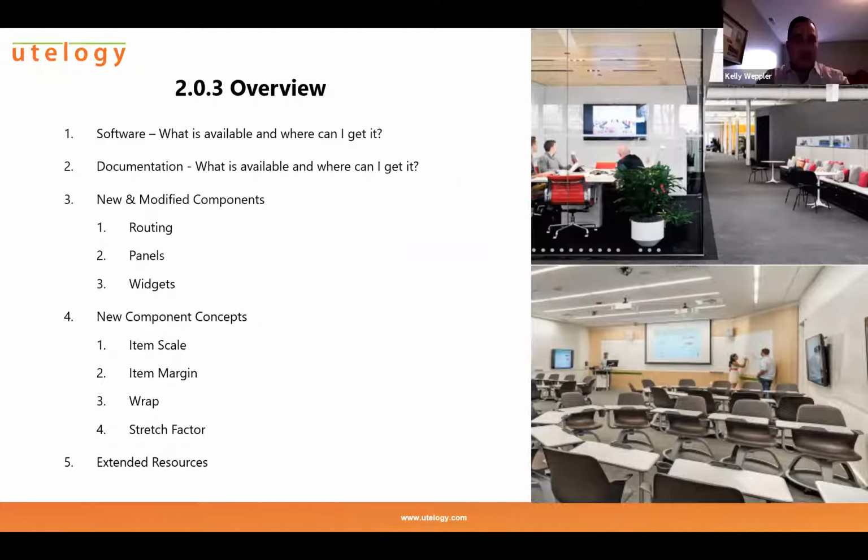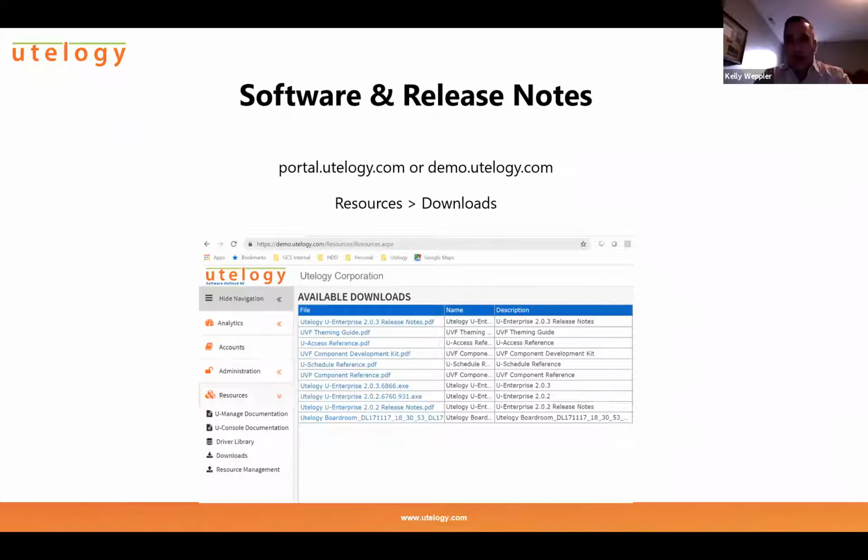So with that, first and foremost, how do I get the software? Well, if you're attending today's meeting, you likely already have an active user account on either portal.utelogy.com or demo.utelogy.com. If for some reason you do not currently have an account on either one of those portals, certainly let us know. We can make sure that you're set up with access to that, and you'll have the ability to simply log into the portal and download what you're looking for.